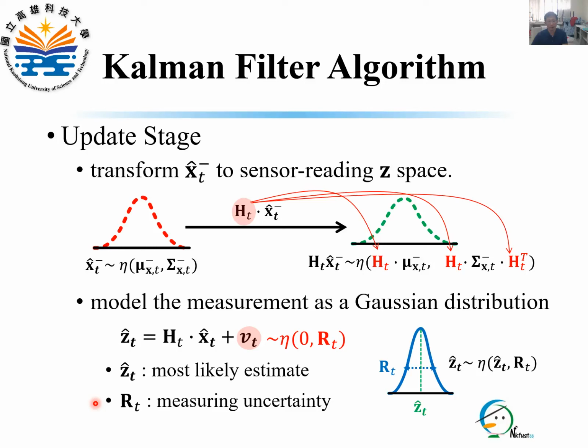R_t, the covariance matrix of the noise, is thus considered as the measuring uncertainty. In other words, the Gaussian for modeling the measurement has mean vector z_t hat and covariance matrix R_t.